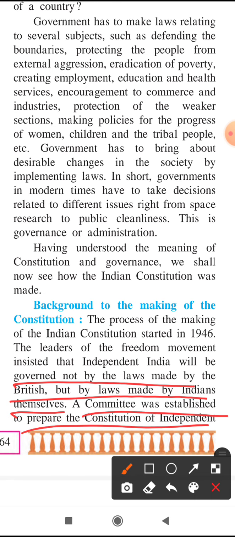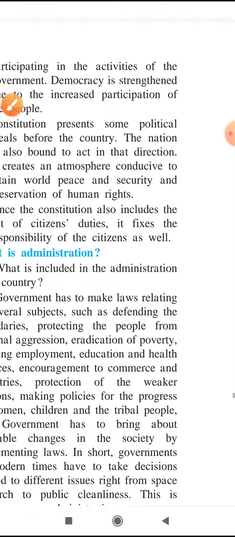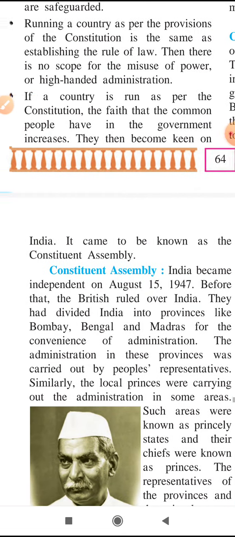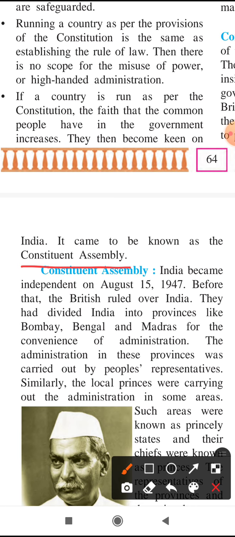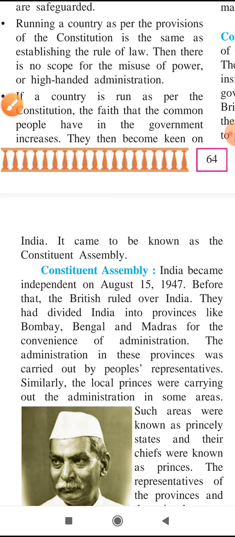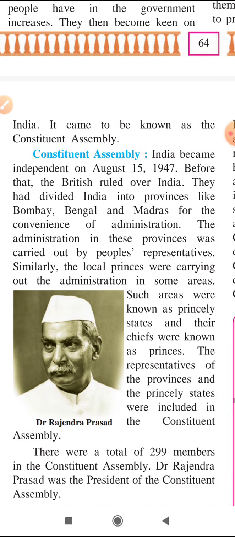to prepare the constitution of India, and it came to be known as the Constituent Assembly. What is meant by Constituent Assembly? Constituent Assembly means it is one group of people who assembled, or came together, to write the constitution of India. So that is called Constituent Assembly. Now we are going to see that Constituent Assembly.